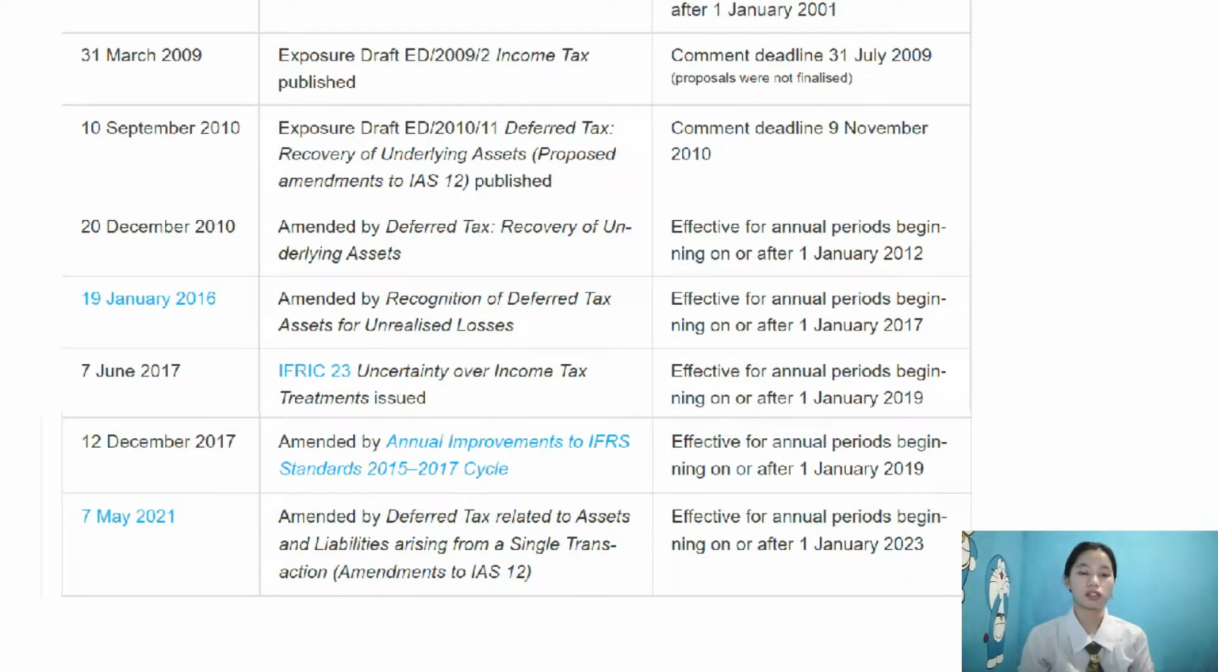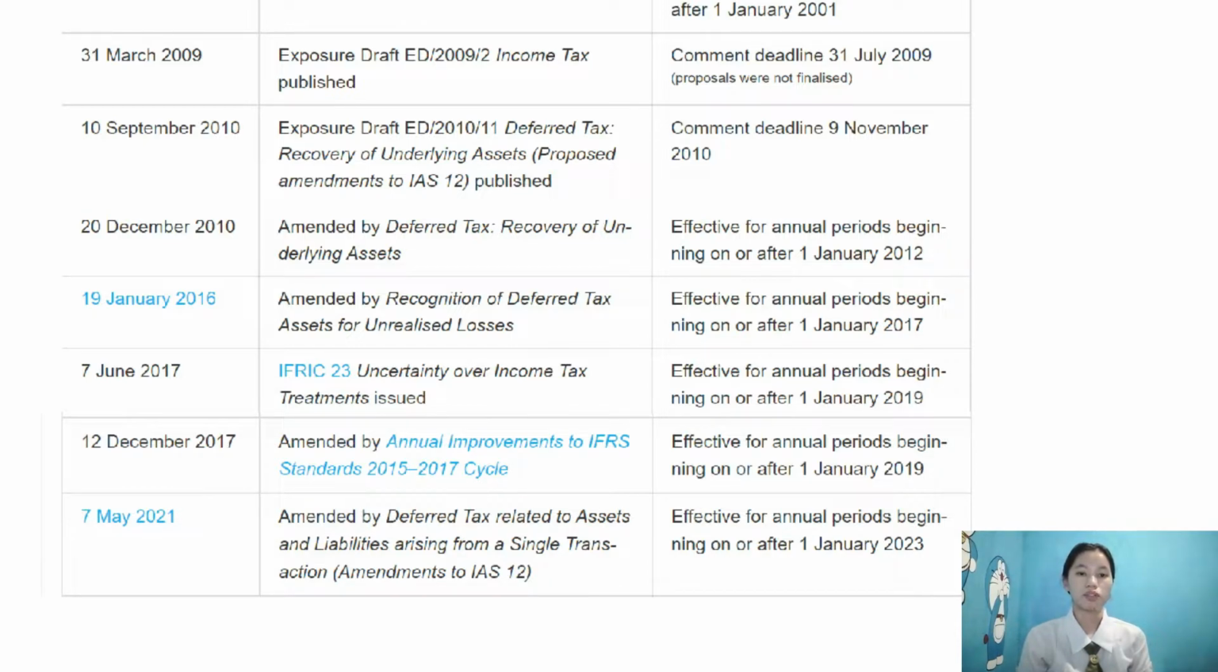January 19, 2016, amended by Recognition of Deferred Tax Assets for Unrealized Losses, effective for annual periods beginning on or after January 1, 2017. On June 7, 2017, IFRIC 23, Uncertainty over Income Tax Treatments was issued, effective for annual periods beginning on or after January 1, 2019.